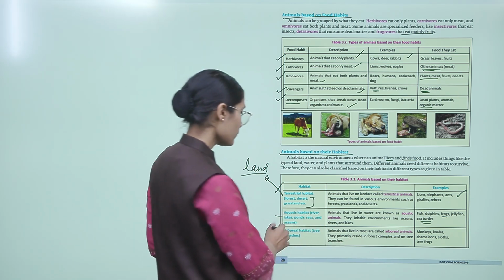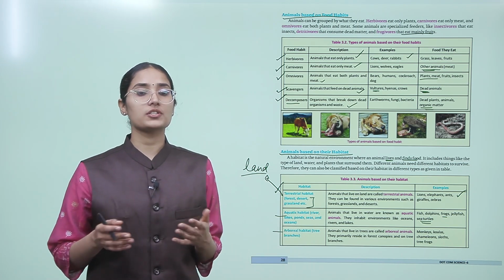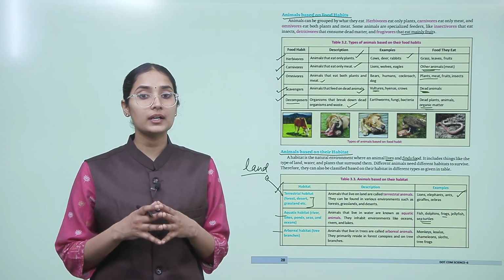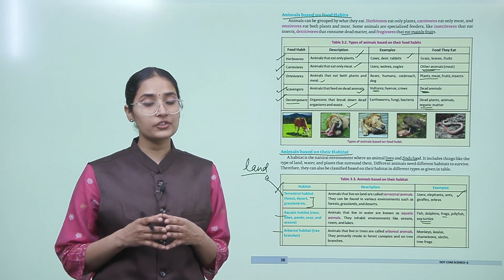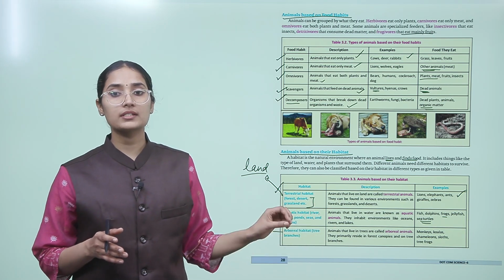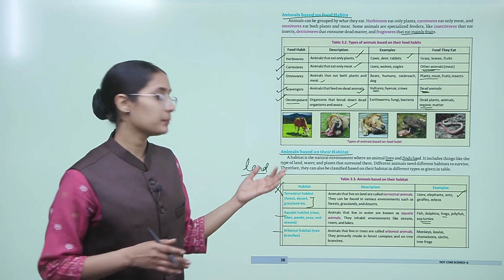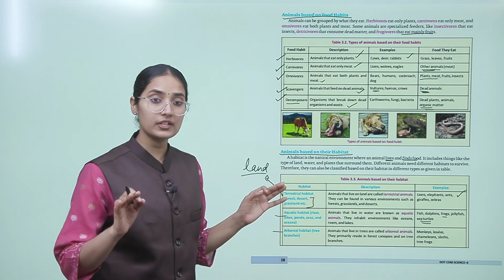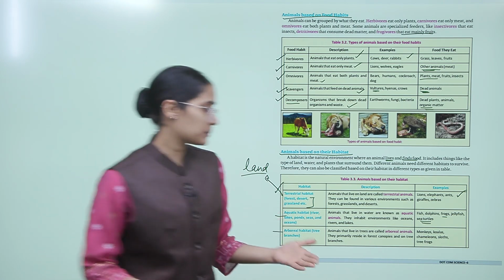Now, arboreal habitat, for example trees and branches. Animals that live in trees are called arboreal animals, and they primarily reside in forest canopies and on tree branches. Animals like monkeys, koalas, chameleons, sloths, tree frogs will be found only in the forest, because they live in the trees, right? Now, let's go to the next page.